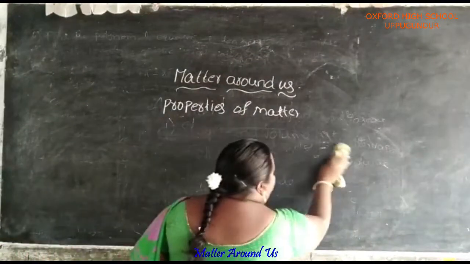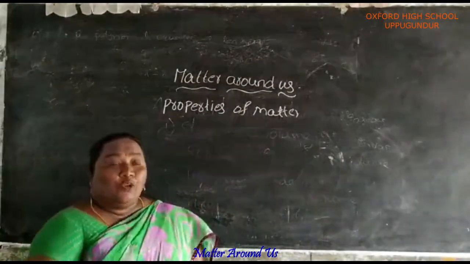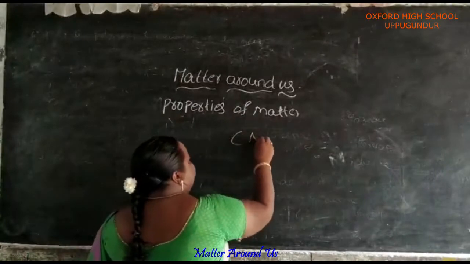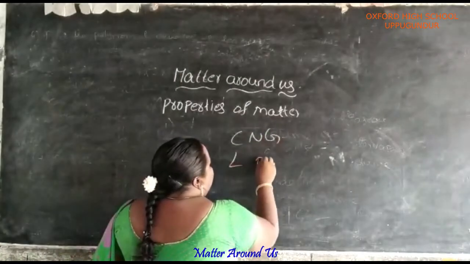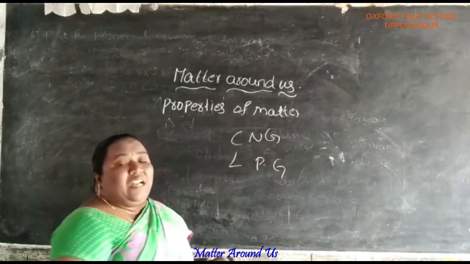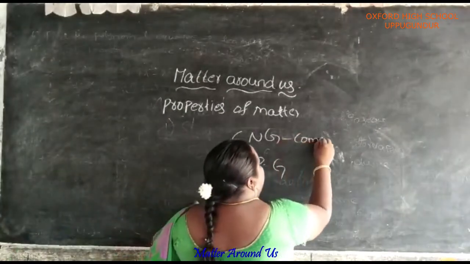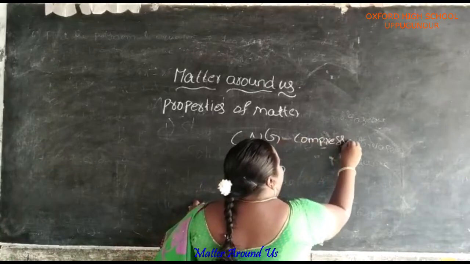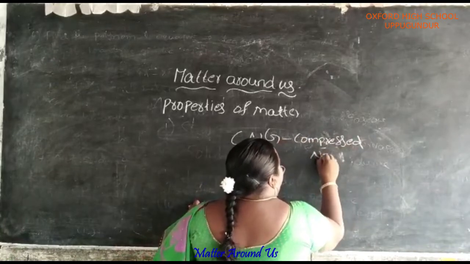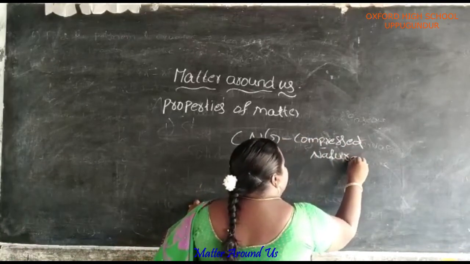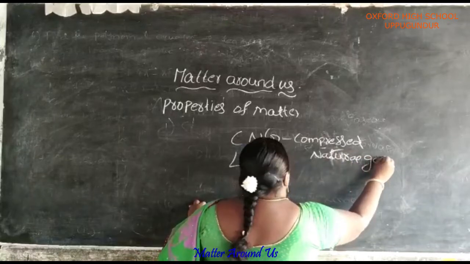If you consider gas, you know CNG and LPG. CNG means compressed natural gas.